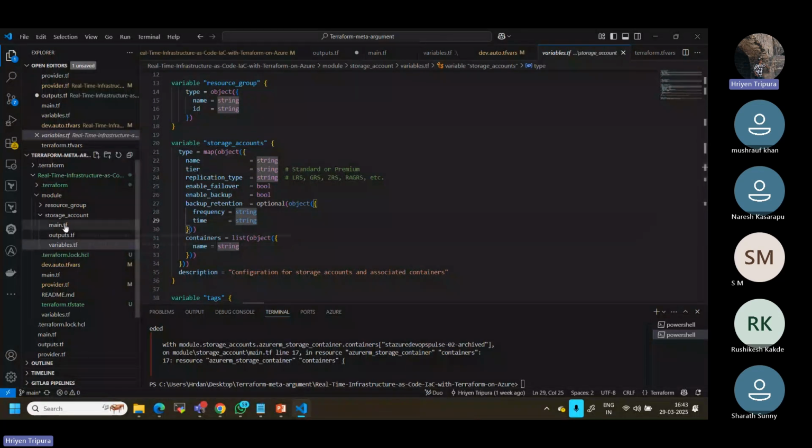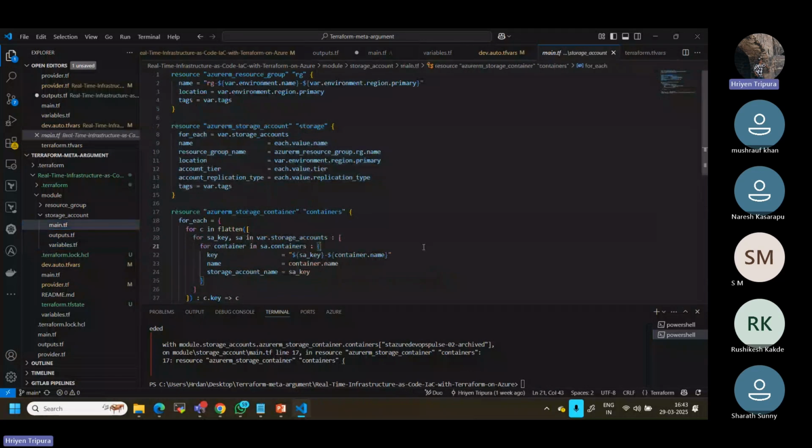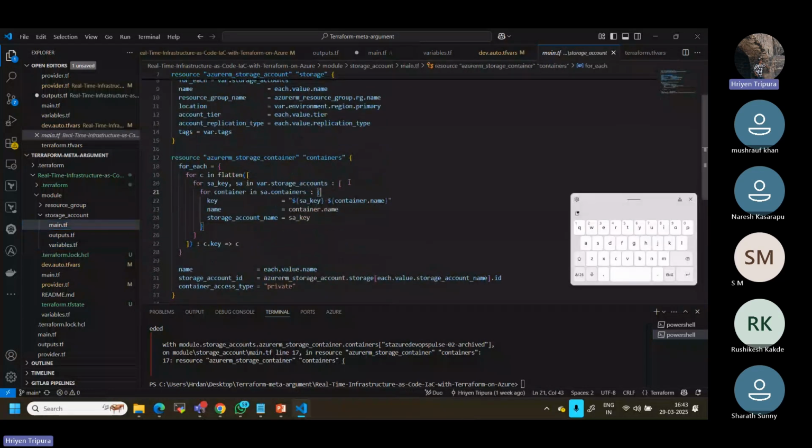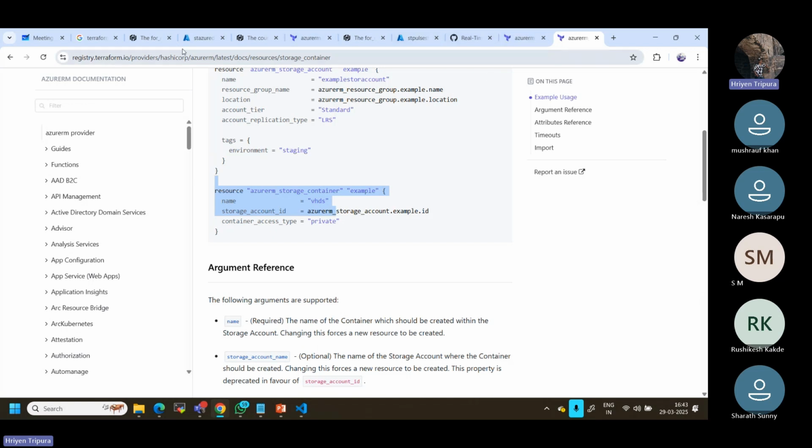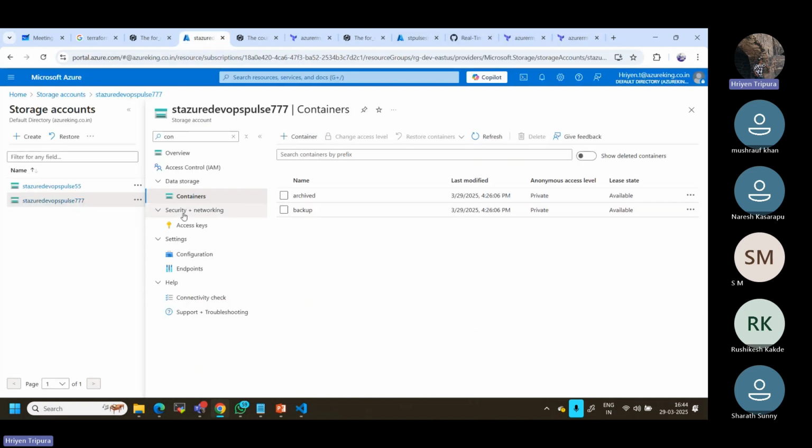Now here, if you go to main.tf, what is this actually? You might be thinking, this we have understood, we have taken from the variable file everything, but here this is a nested block, that means inside a block we can manage another as a nested block. Nested block means this is actually a storage block, and inside the storage block I have another block called container, because as I mentioned, this container is inside the storage account.